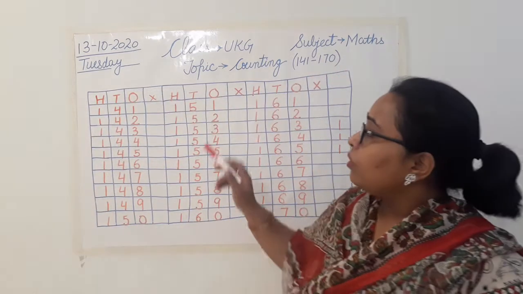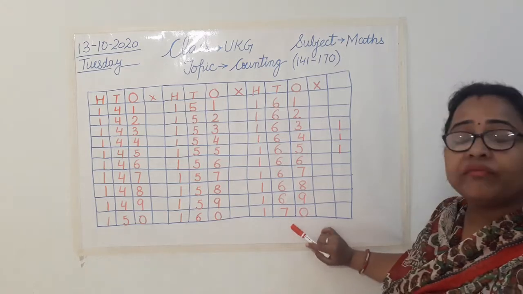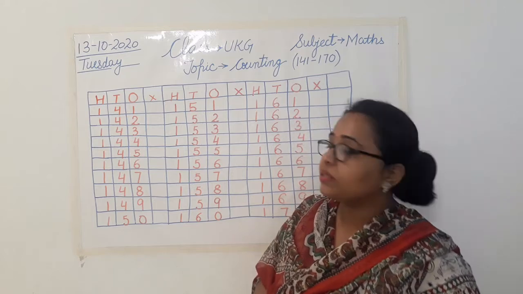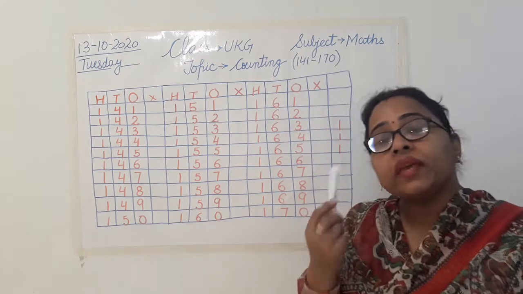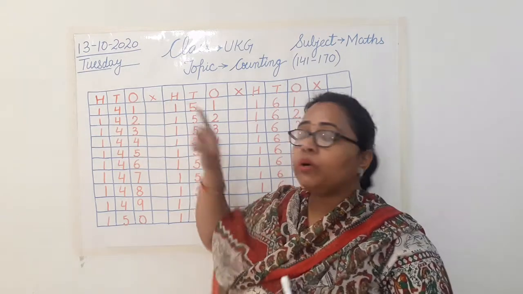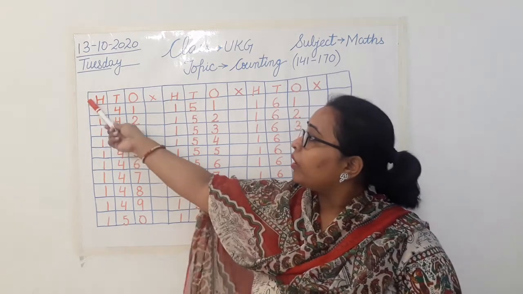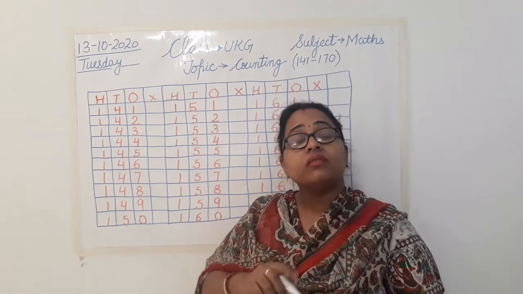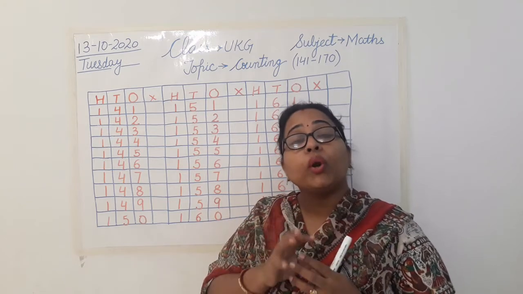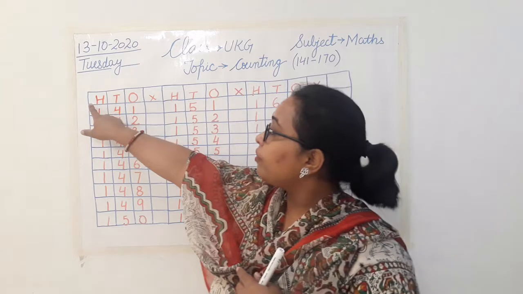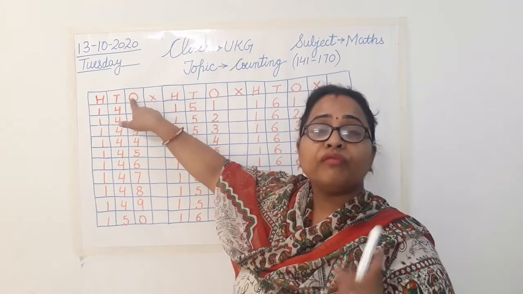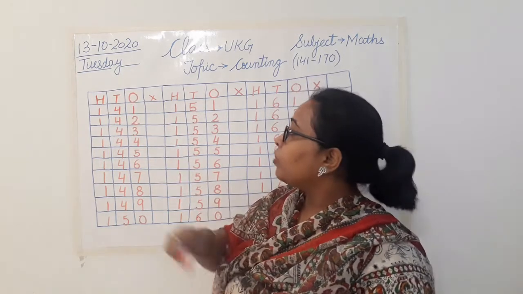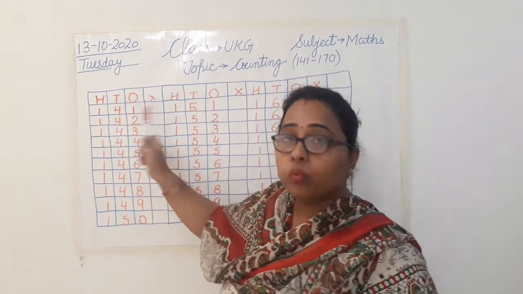So class, from 141 to 170 is the counting that we have learned today. So let us just revise it once again. First of all, whenever you are speaking the counting, speak the whole number together. Clear? And whenever you are writing these alphabets, write the alphabets, but when you are speaking, just speak the whole name. For what you have written that alphabet, like hundreds, tens, ones. All of you say with me, hundreds, tens, ones. Clear? Now we are going to start with 141,